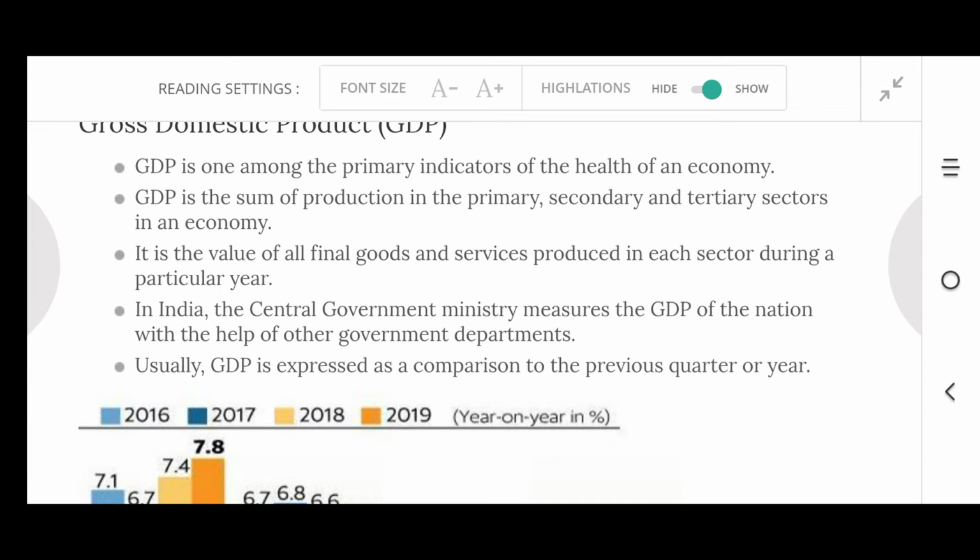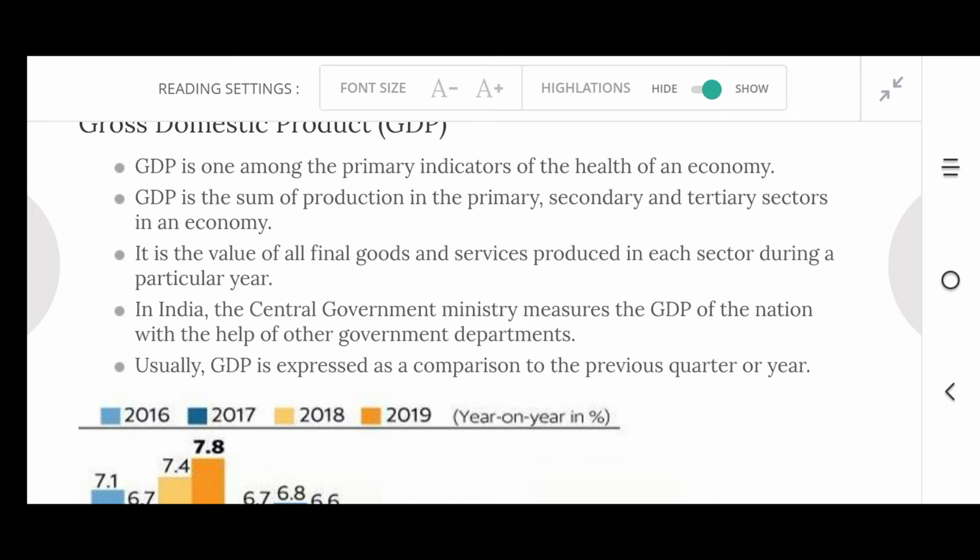What is GDP? GDP is the sum of production of primary, secondary, and tertiary sectors in an economy. It is the value of all final goods and services from primary, secondary, and tertiary sectors during a particular year. Who will calculate? The central government ministry measures the GDP of the nation with the help of other government departments.